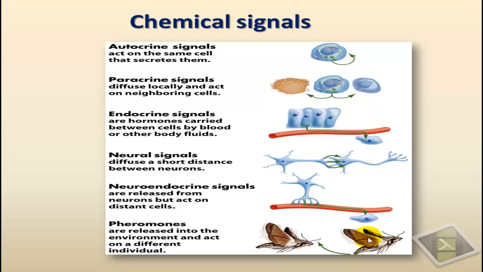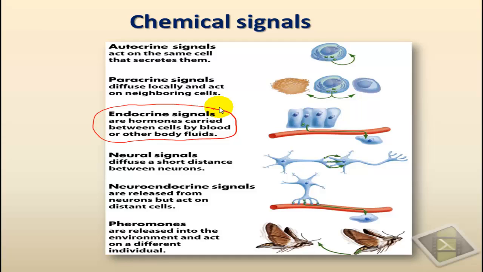So let's start first by looking at chemical signals, and this slide shows the different types of chemical signals that are known to exist in animals, and they have different functions. But in this podcast we are only going to be talking about one class of chemical signals, and those are the endocrine signals. Those endocrine signals are produced by a special group of cells in the body. Sometimes they are grouped into glands known as the endocrine glands.